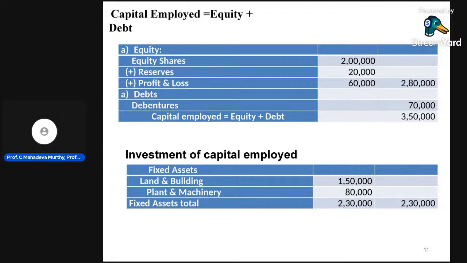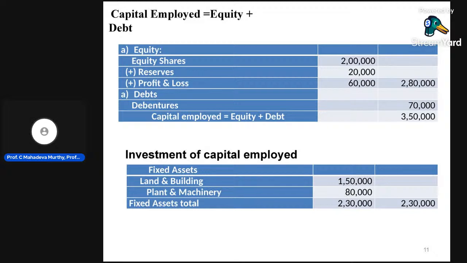See the balance sheet, reserves. Why do we create reserves? To face unforeseen situations. Reserves are also created out of profit. It is a portion of the profit we set aside to face unforeseen situations. We need to add reserves to equity, because they belong to the shareholders, whether equity shareholders or preference shareholders.